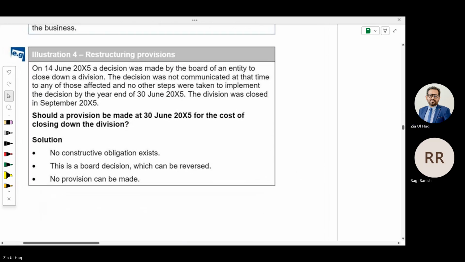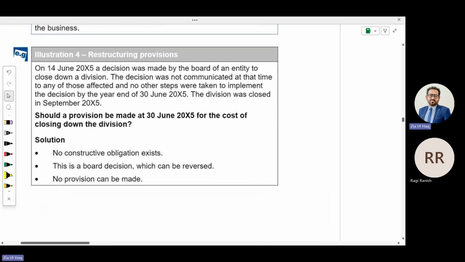Illustration 4. On 14th of June 20X5, a decision was made by the board of an entity to close down a division. The decision was not communicated at the time to any of those affected, and no other steps were taken to implement the decision by the end of 30th June 20X5. The division was closed in September 20X5. Should a provision be made at 30th June?